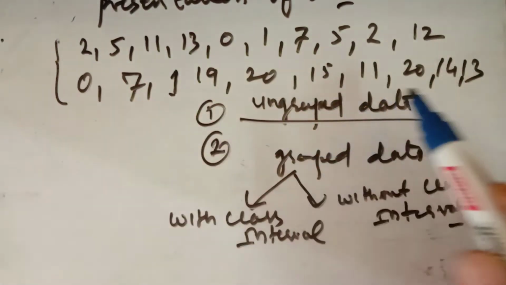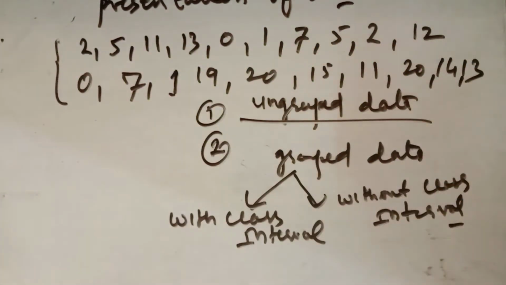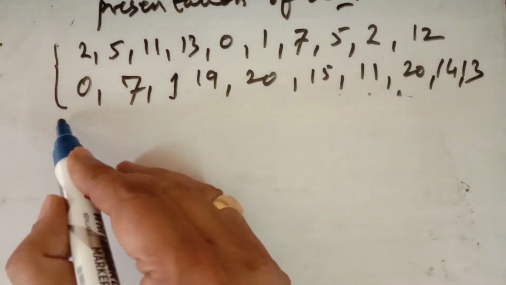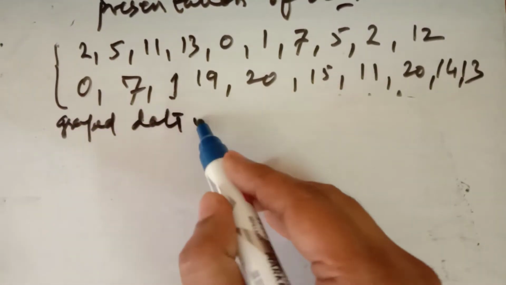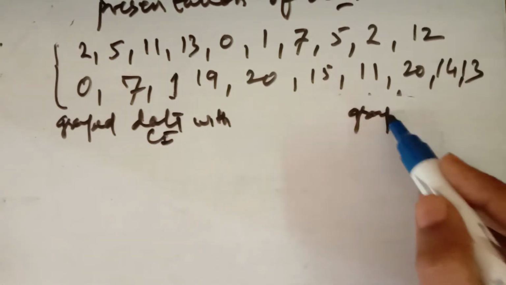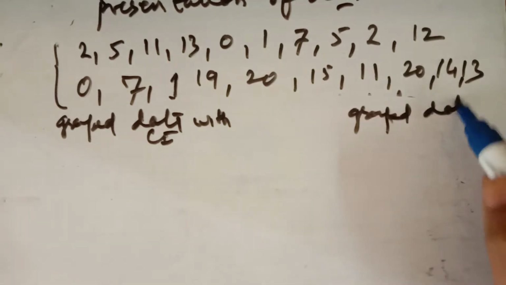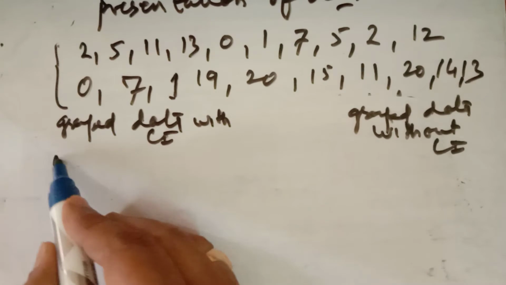Now I will convert this ungrouped data into group data in two ways: group data with class interval and group data without class interval. Now with class interval I can say like this: the marks obtained